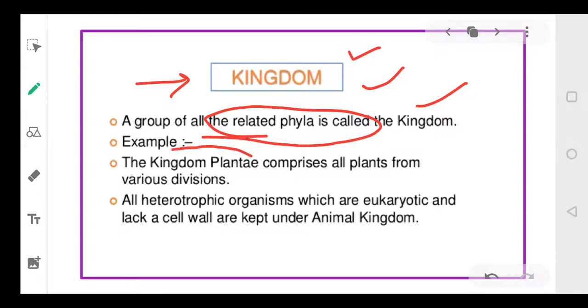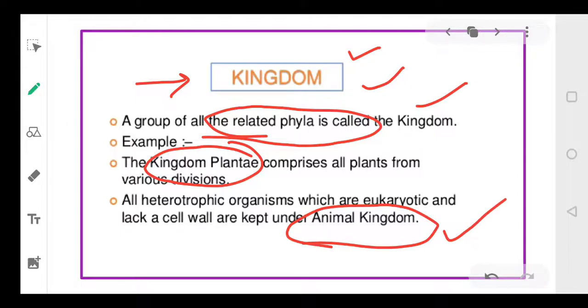Like you have two kingdoms. Plantae is one kingdom and kingdom Animalia is another kingdom. Clear? So you have two main kingdoms, Plantae, which will cover all the plants, and Animalia, which will have all the animals. And it will have a large number of organisms with very few similarities between them, right?